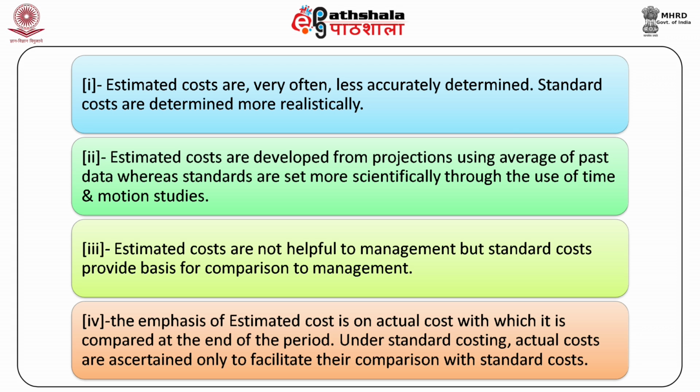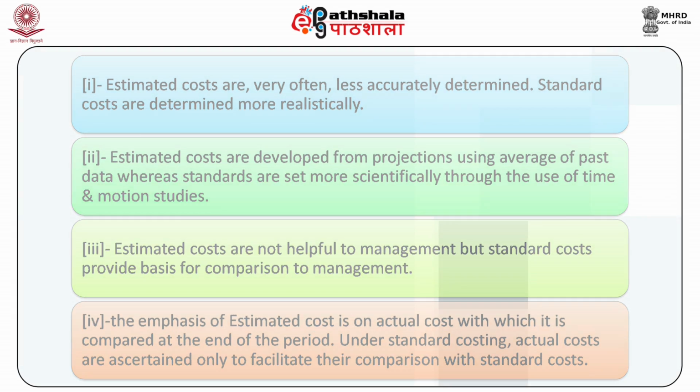Estimated costs are not helpful to management, but standard costs provide a basis for comparison to management. 4. The emphasis of estimated cost is on actual cost with which it is compared at the end of the period. Under standard costing, actual costs are ascertained only to facilitate their comparison with standard costs.